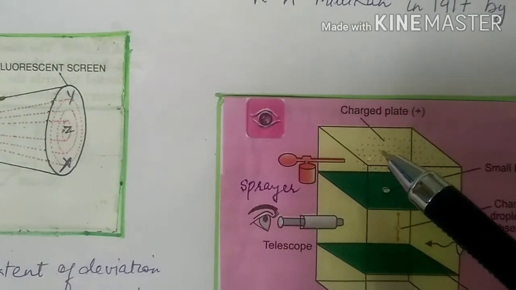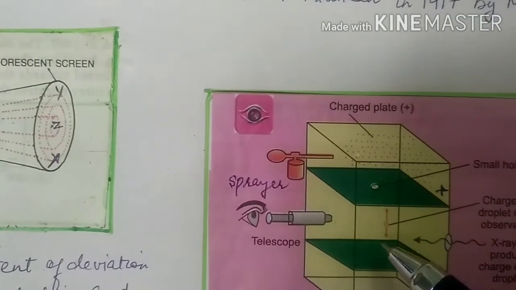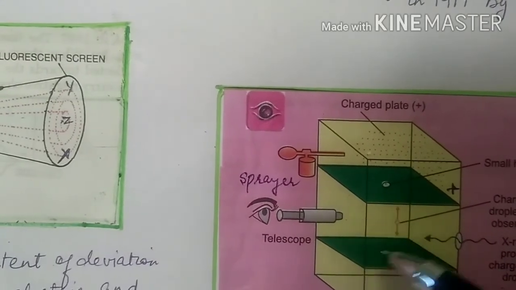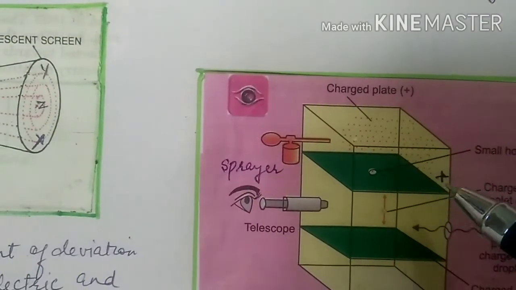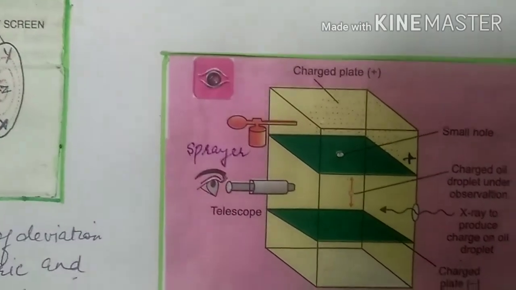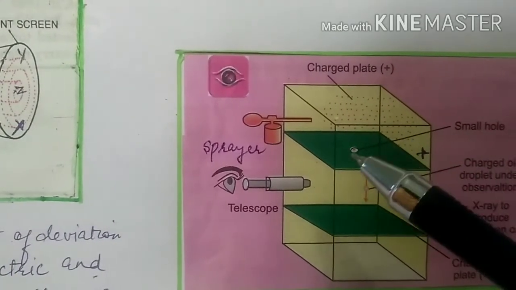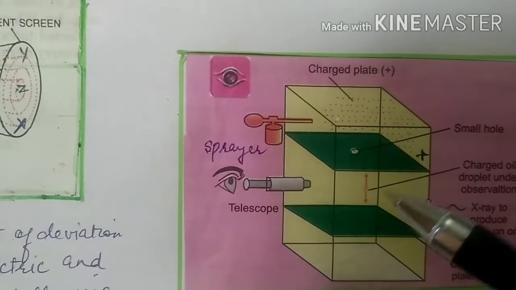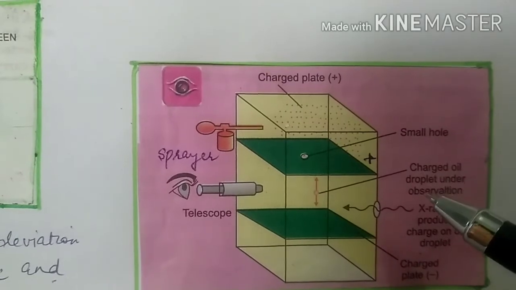These droplets were allowed to fall into this chamber through this hole. Now this part of the chamber was between two metal plates, one which was connected to positive terminal of battery, so acted as the positive plate, and the other plate was acting as the negative plate. Now had there been no electric field, the oil droplet would have fallen down under the influence of its own weight. That means only gravitational pull would have made the particle to fall down.